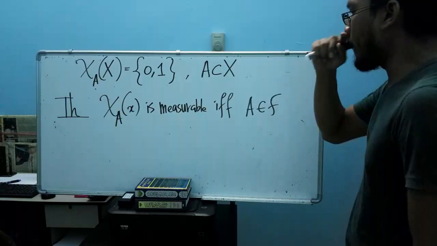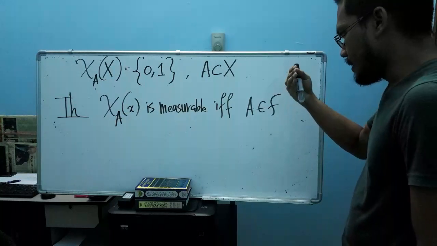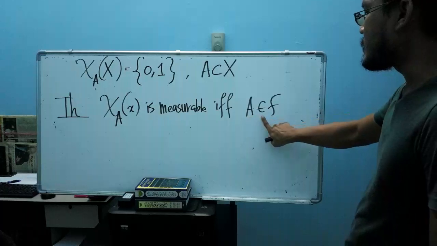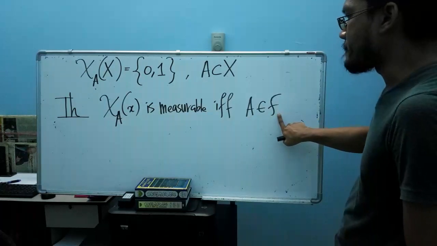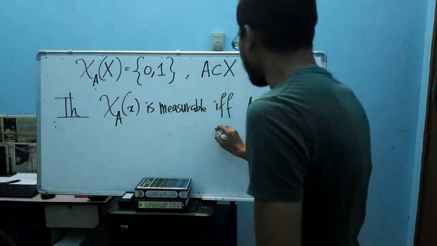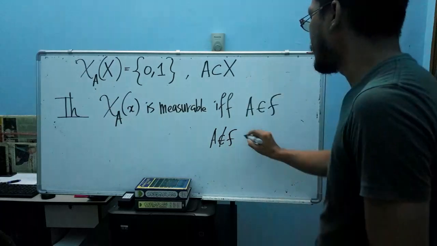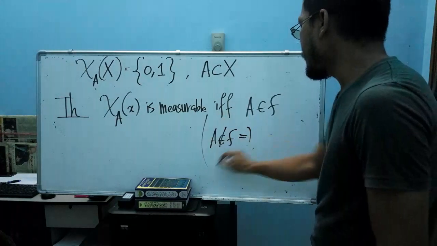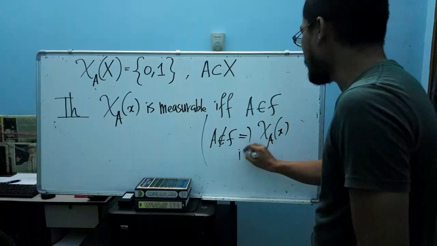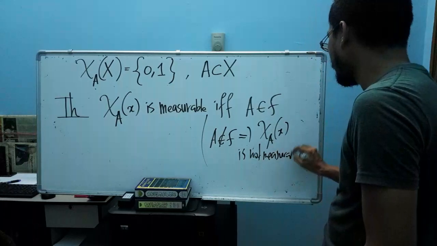In other words, we can say otherwise: if our A here is not an element of our algebra, then our indicator function is not measurable.